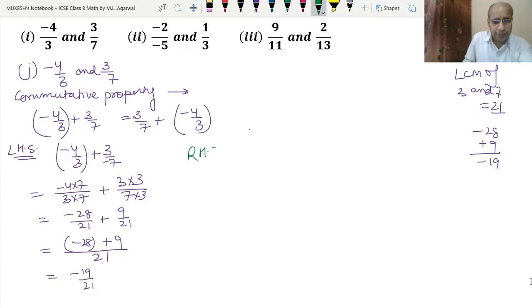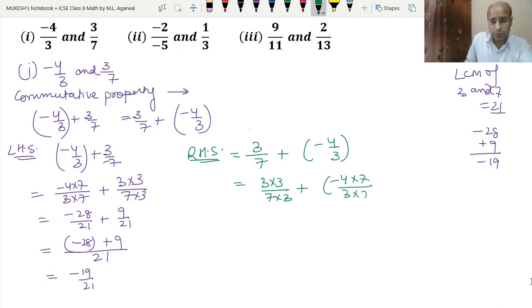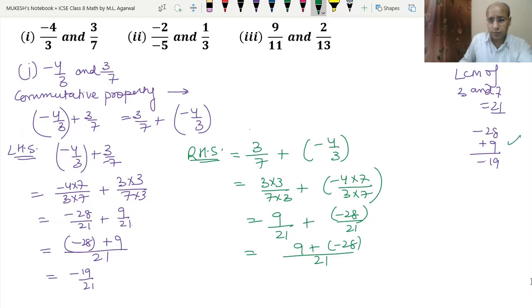So the right hand side is 3 upon 7 plus minus 4 upon 3. So again the LCM will be what? 21. So that means 3 into 3 upon 7 into 3 plus minus 4 into 7 upon 3 into 7. So this became 9 upon 21 plus minus 28 upon 21. Okay. So this LCM is 21. 9 plus minus 28, we can solve the same way. So we also get the same answer, minus 19 upon 21.